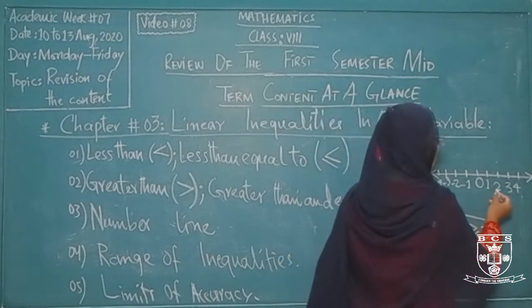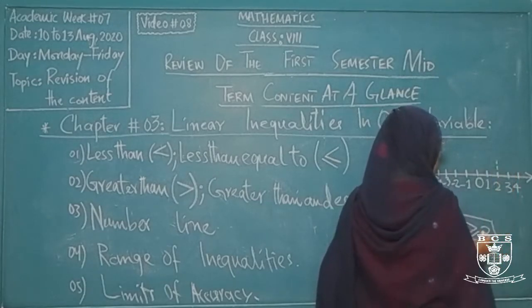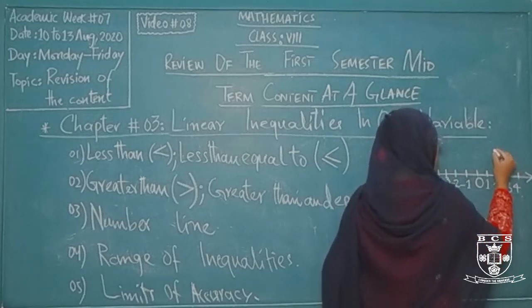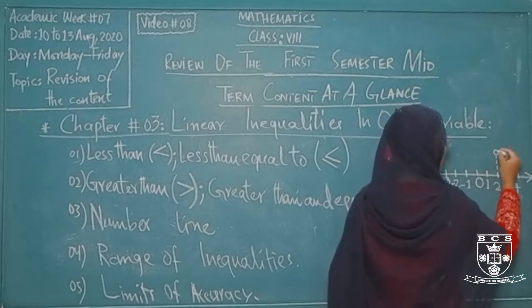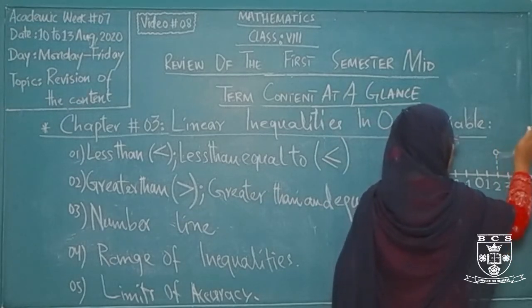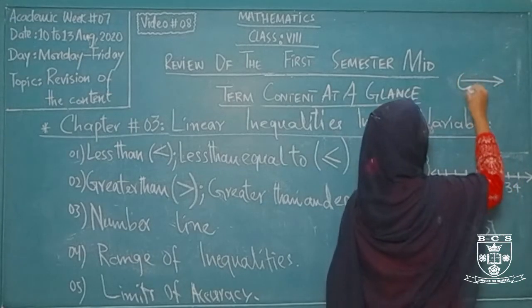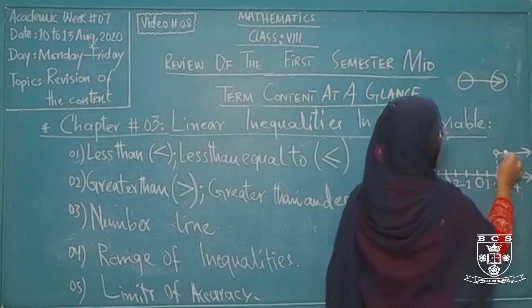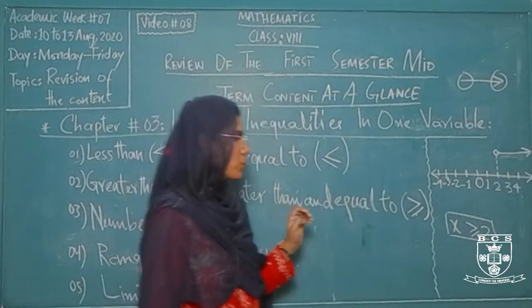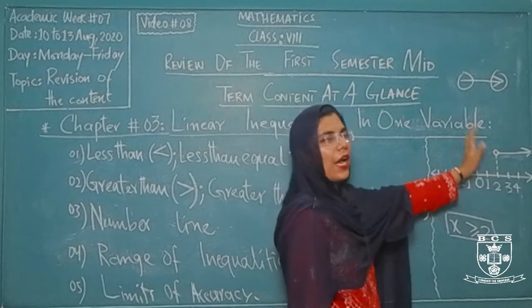How will I work? I will start my work with the help of the dash line, and from 2, the number 2, I am mentioning this dash line. Right over the dash line I will mention a tiny circle, and after that I will join an arrow by its tail. As you know, an arrow has a tail and a head. So we have to move the arrow in this form, where the tail is connected to this particular circle.